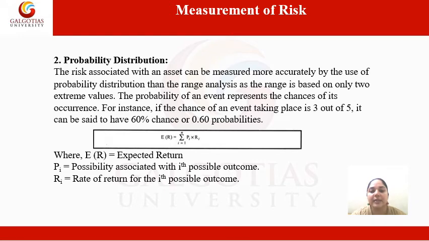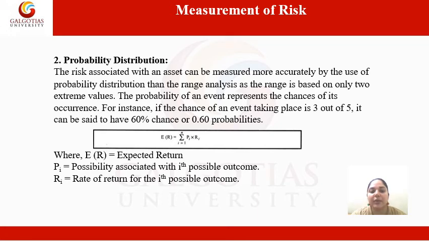For example, if the chance of an event taking place is 3 out of 5, it can be said to have a 60% chance or 0.60 probability. As we know, percentage is a relative measure, so it is always better to use a relative measure than an absolute measure.